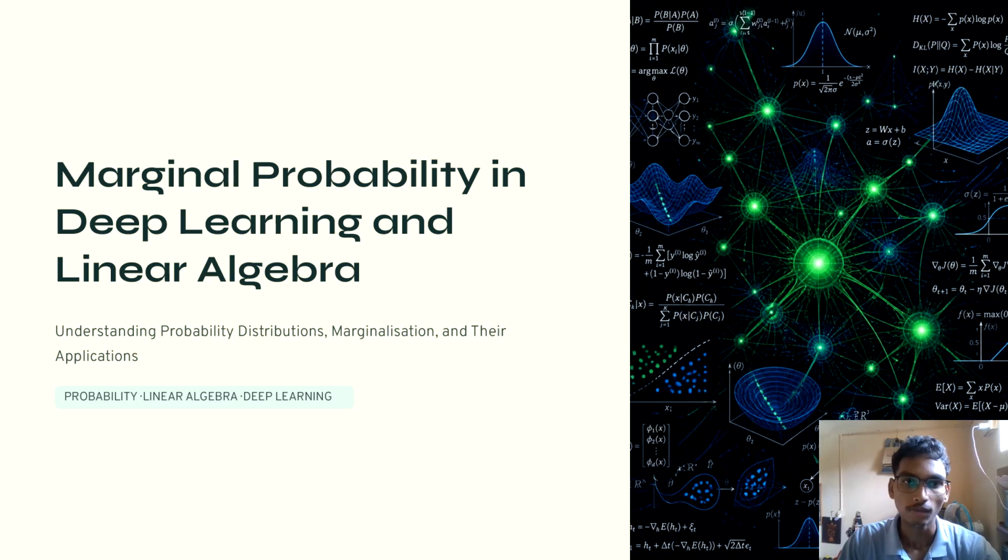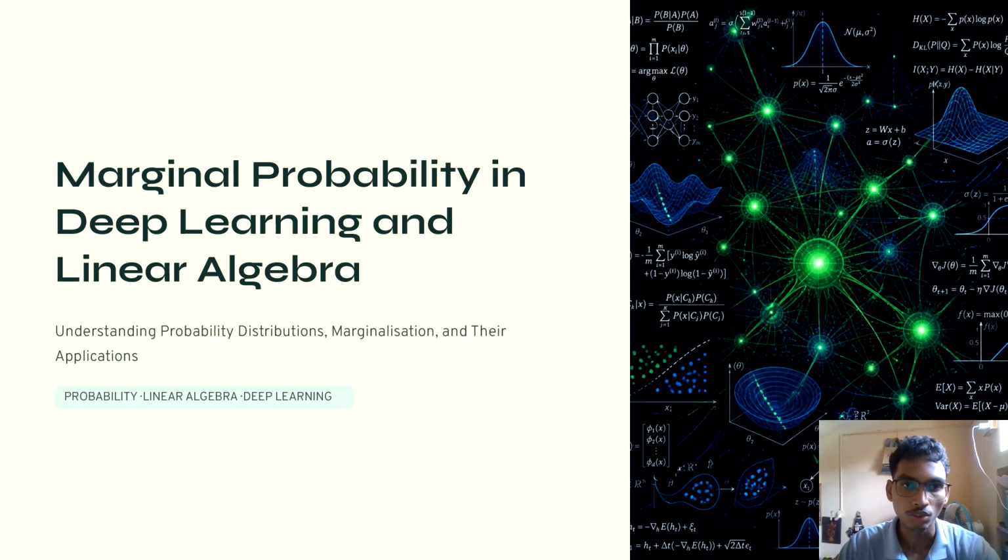It is obtained by summing or integrating over the other variables. It helps us find the probability of a variable when the other variables are unknown or ignored. Relating it to deep learning, models often work with multiple random variables. So marginal probability helps determine the probability of one variable from a joint probability distribution. It is used in probabilistic models, Bayesian methods, generative models, and latent variable models.